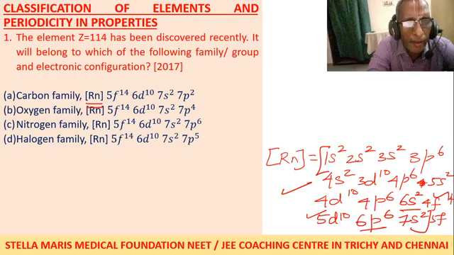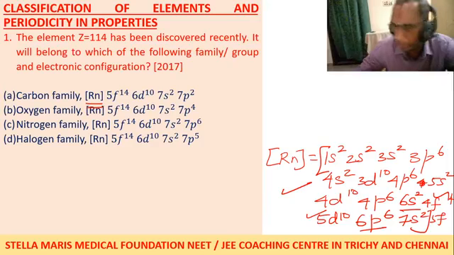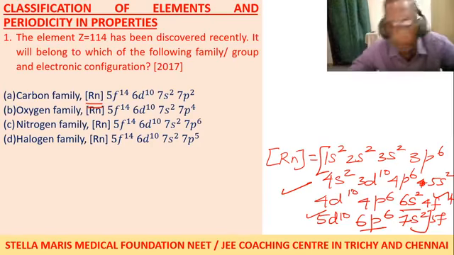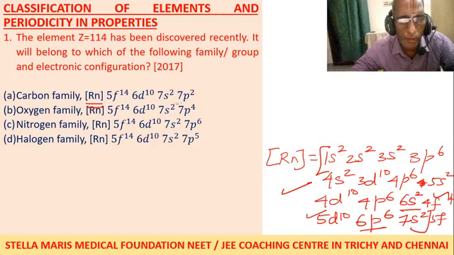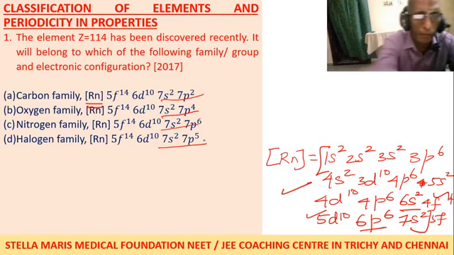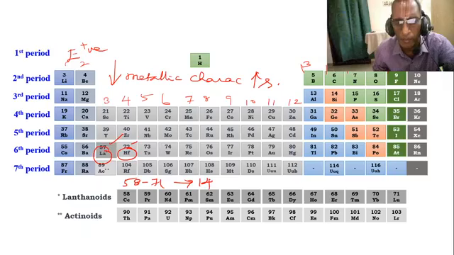Now, how do you see the outermost configuration? You have to see the outermost configuration: 7s2 7p2, or 7s2 7p4, or 7s2 7p5. That has to be checked. Let us have the periodic table.